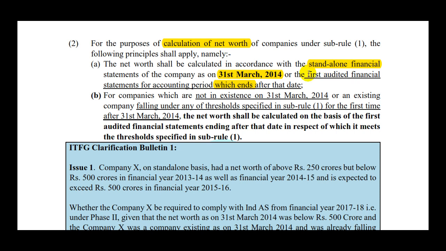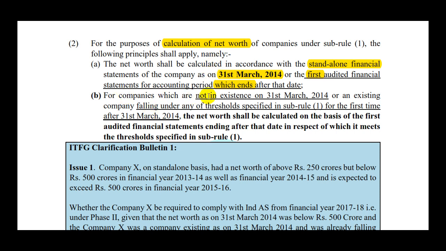So let's say that you have never audited that company previously, but the first audited financial statement ends on, let's say, 30th April instead of 31st March, then you will compute net worth as of 30th April 2014 instead of 31st March 2014. In all other cases, you must be computing this net worth as of 31st March 2014.